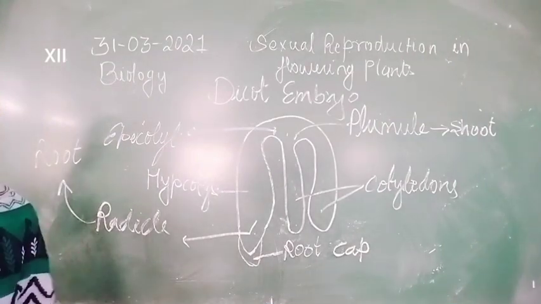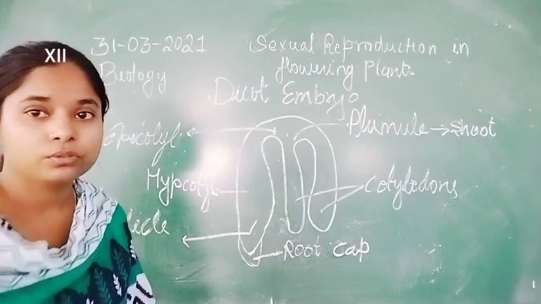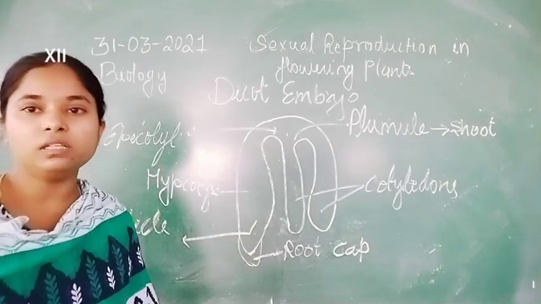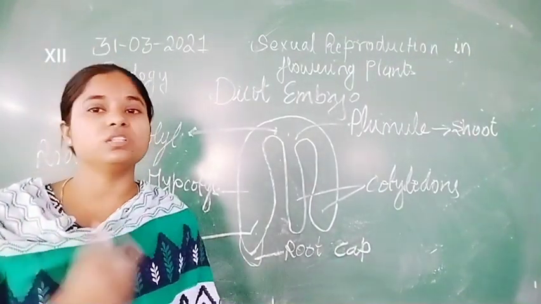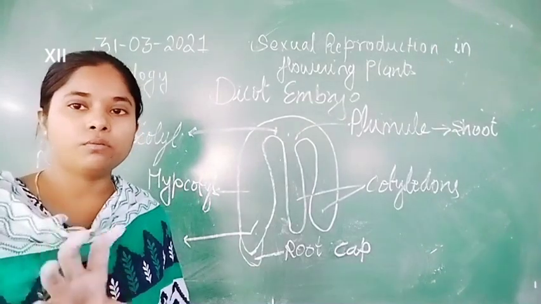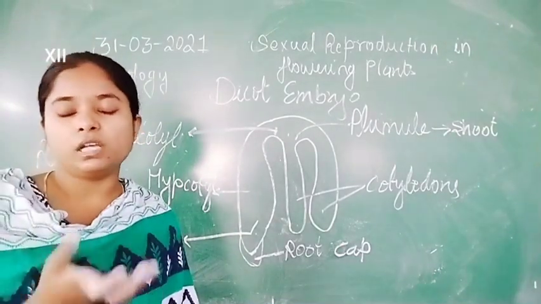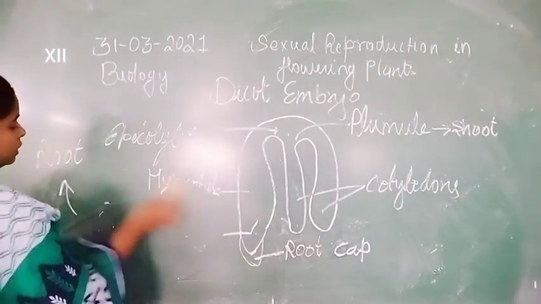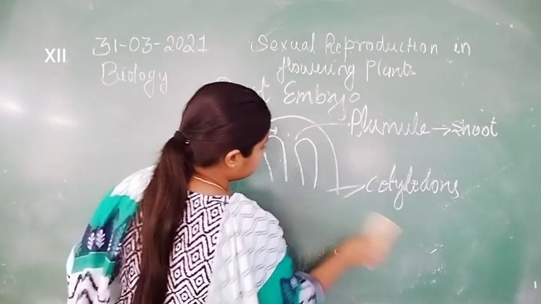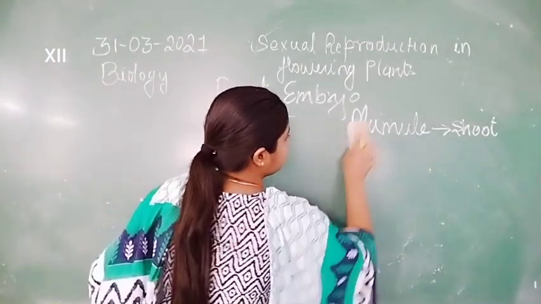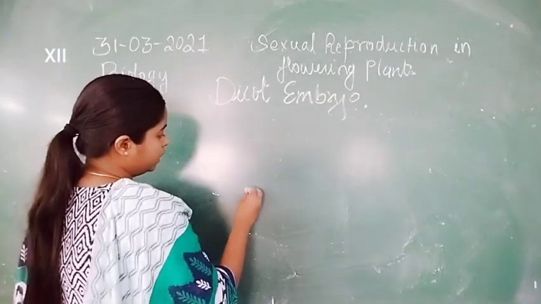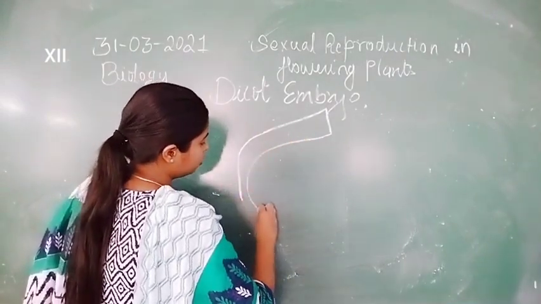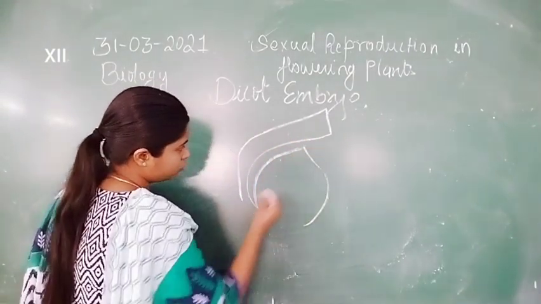Now what is the structure of the monocot embryo? As we already know, in the monocot seed only one cotyledon is present. That cotyledon is actually the embryo cotyledon, the scutellum, which is present in the embryo and represents the single cotyledon. So let us discuss the monocot embryo. In the monocot, because only one cotyledon is present, the structure is quite different.